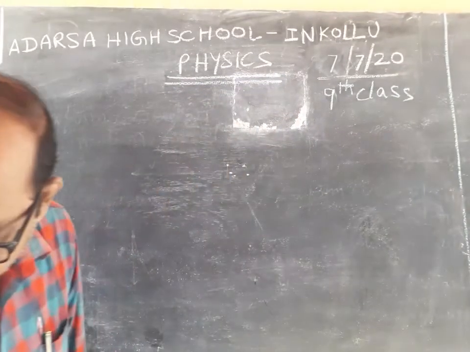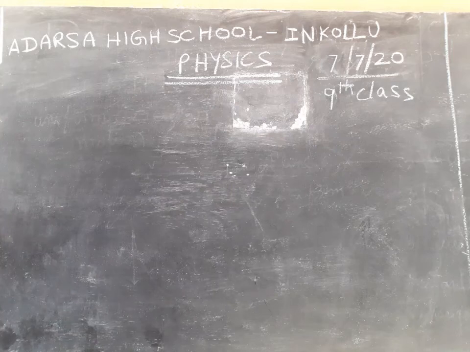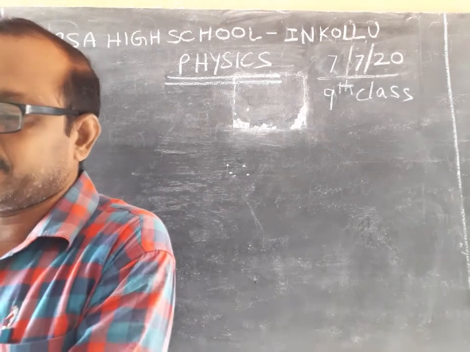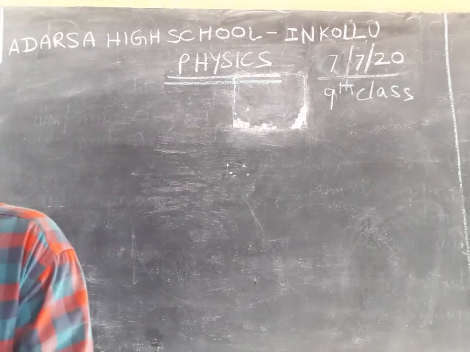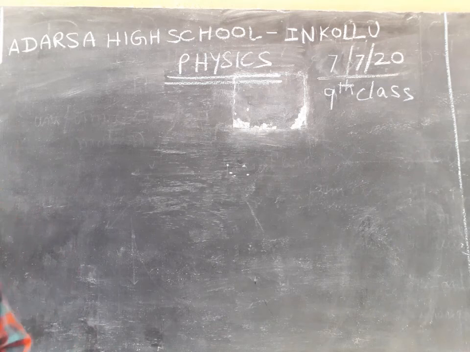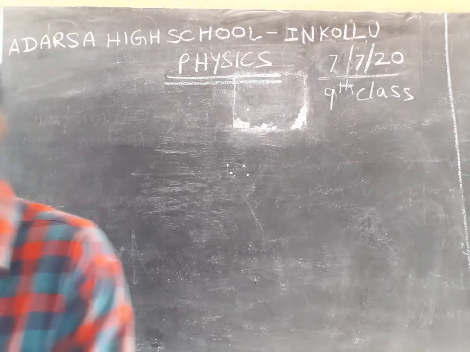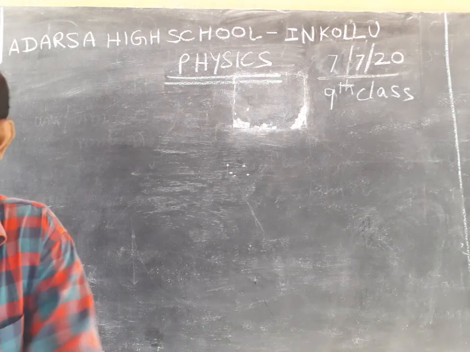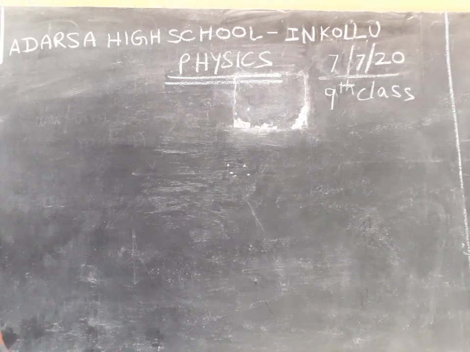Already I explained the first equation of motion, second equation of motion, and one homework also I gave to you. What is the first equation of motion?